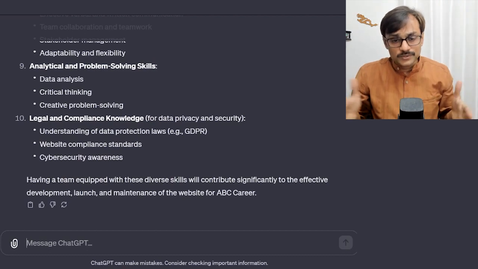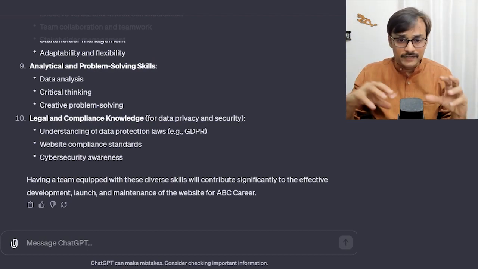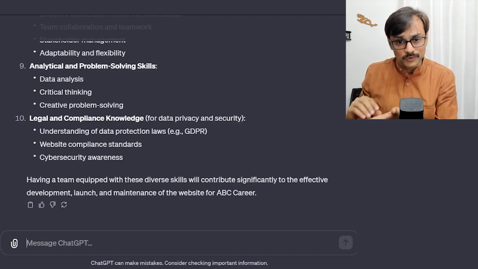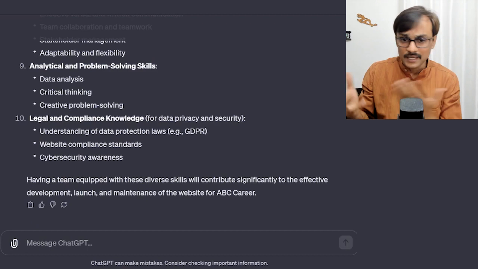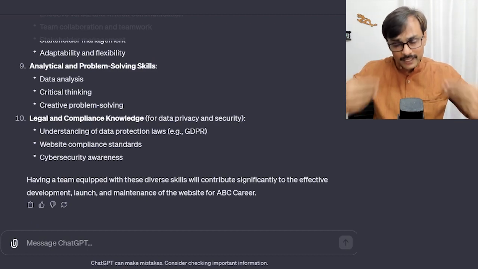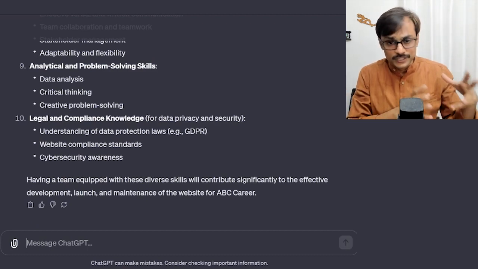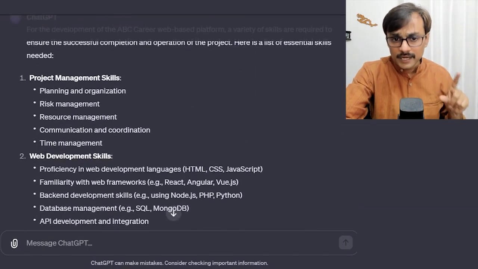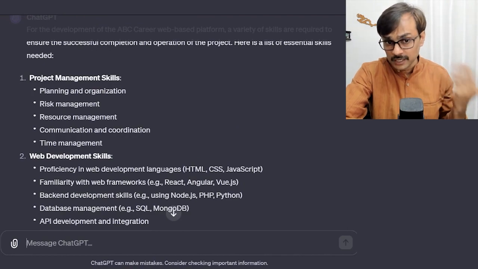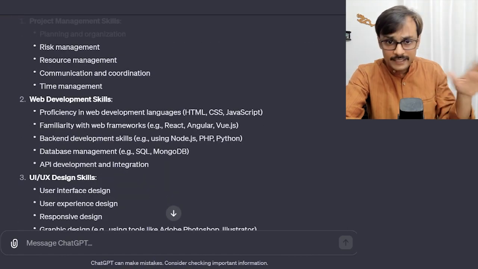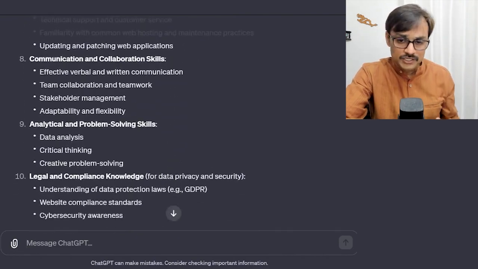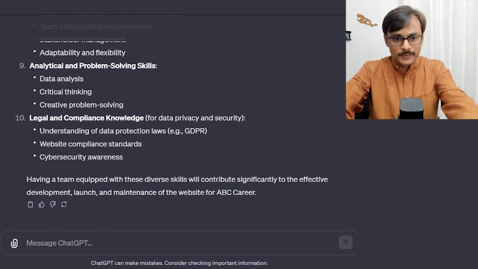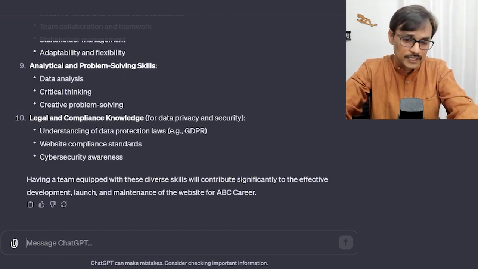So what I can possibly do is list down all the skills, identify which are really relevant for me, and probably map the project team roles who are expected to have these skills. And after updating that document, I can also ask it to create roles and responsibilities using this information. So it gives you decent information related to skills. There are many things which were not mentioned in the document which are coming out based on the aggregation of various logic which ChatGPT is applying. So I can identify the skill set needed.